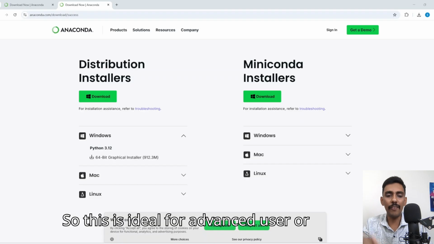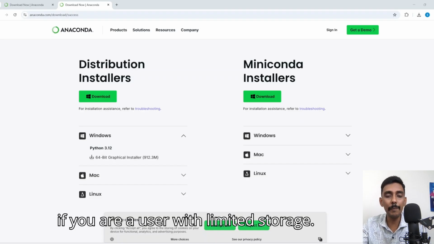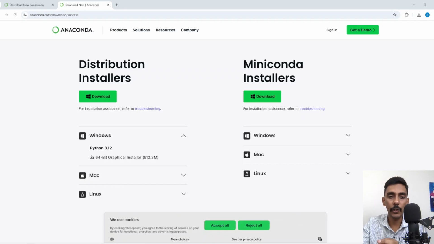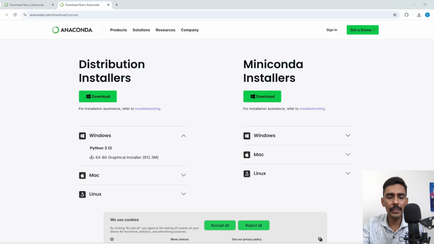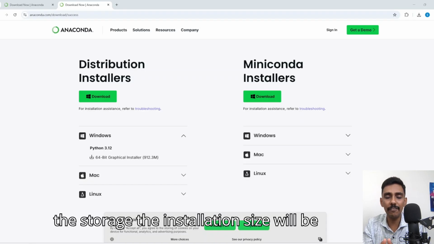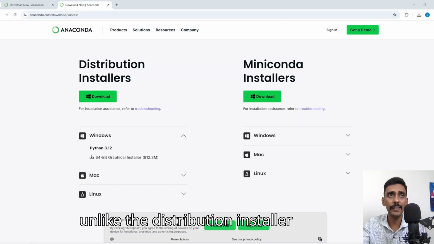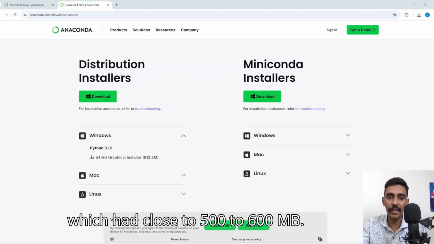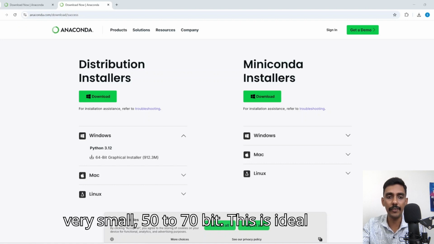So this is ideal for advanced users, or if you are a user with limited storage. This will be ideal for you because the installation size will be close to 50 to 70 MB. Unlike the distribution installer, which was close to 500 to 600 MB, this is very limited, right? So this is very small, 50 to 70 MB.